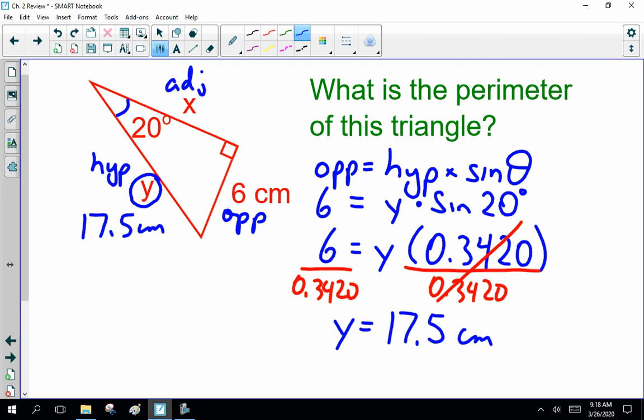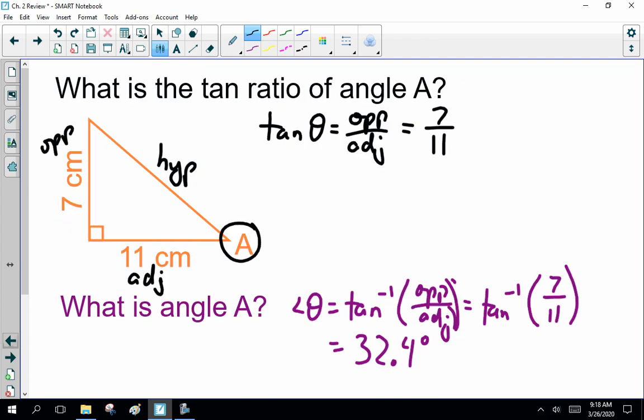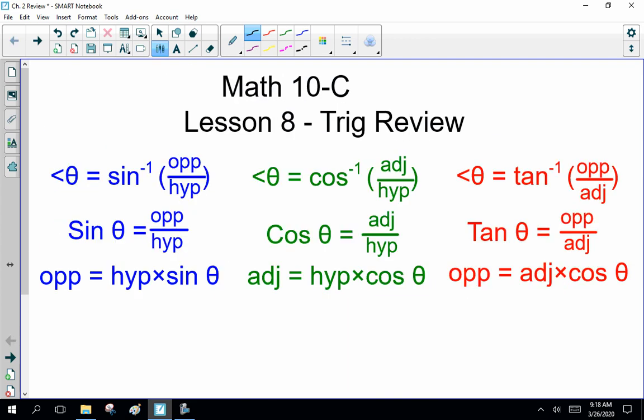Now, once again, you could use Mr. Pythagoras to find side x. The problem is we might have made a boo-boo, so let's not use the 17.5 unless we have to. Okay? So, we know the opposite, and we want the adjacent. Opposite and adjacent is tan, and the formula is opposite equals adjacent times, wrong, sorry.